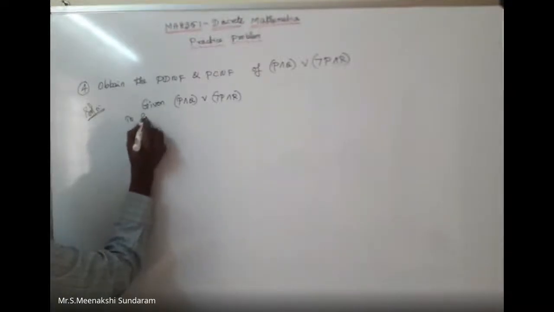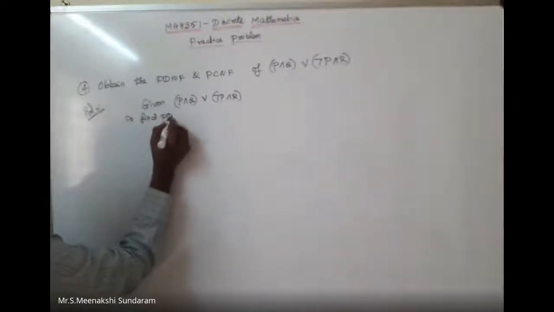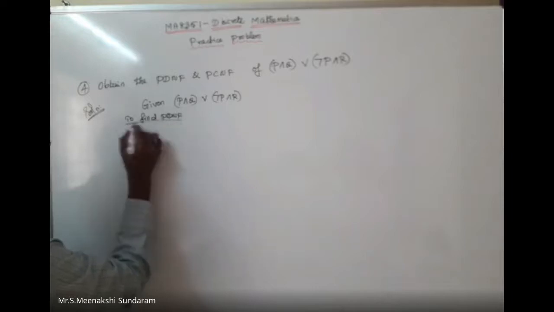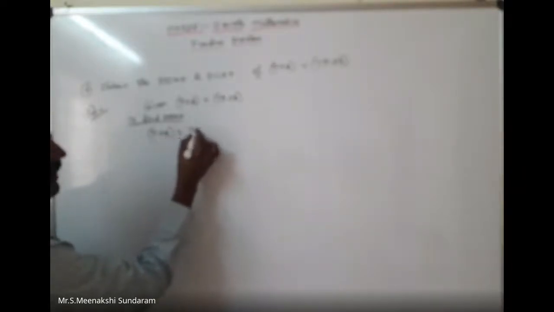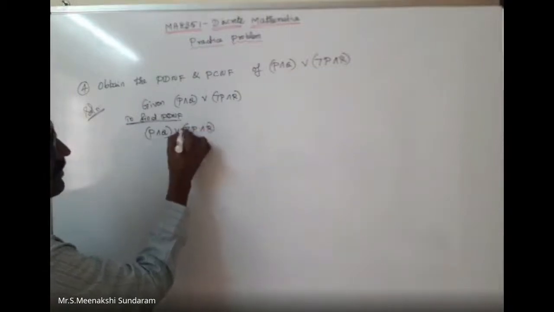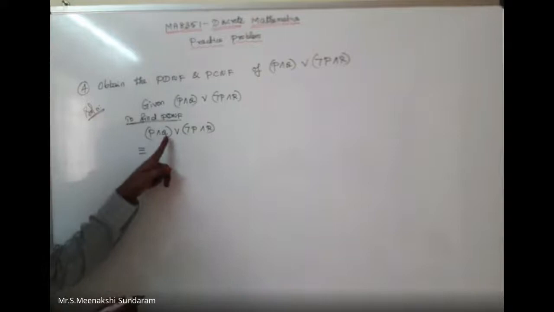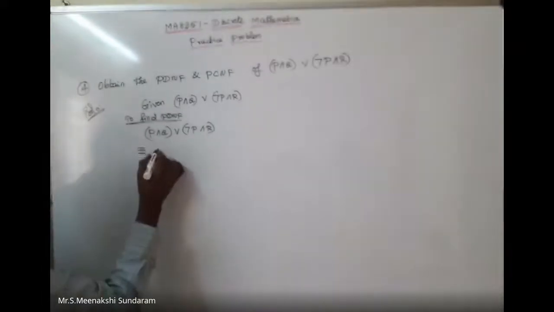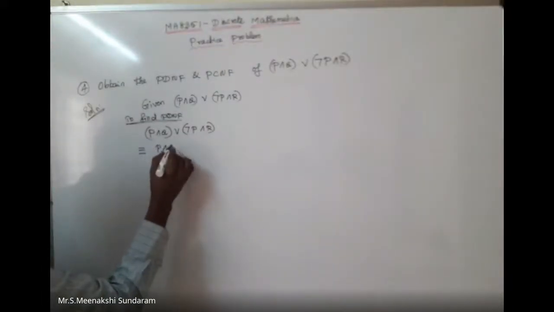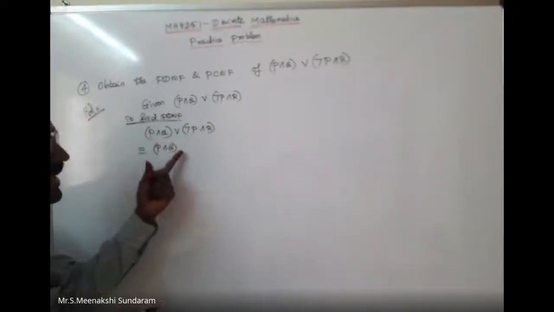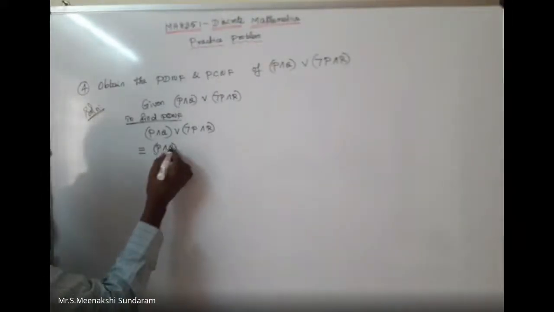To find the PDNF, principal disjunctive normal form, I take the term P conjunction Q, disjunction, negation P conjunction R. This I take as the first term, equivalent to the missing term we want to introduce. P conjunction Q, there is no need to change.